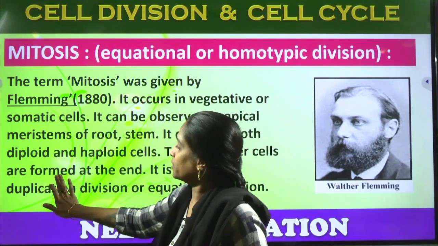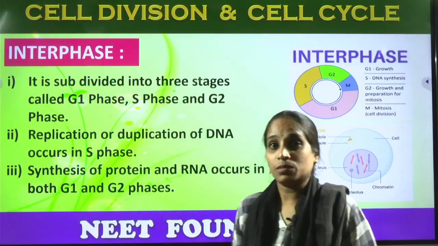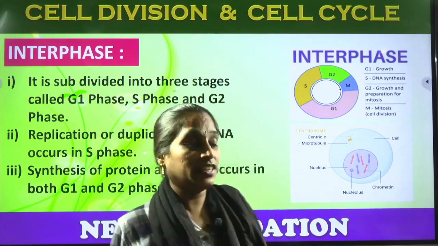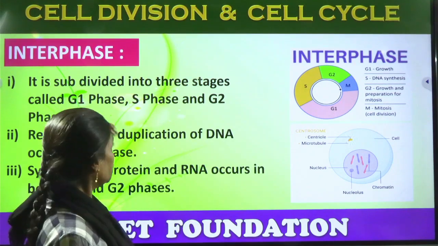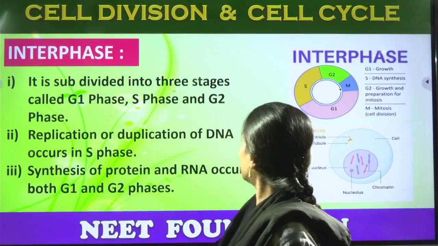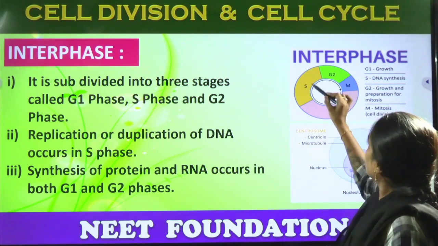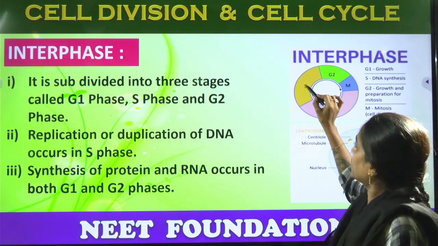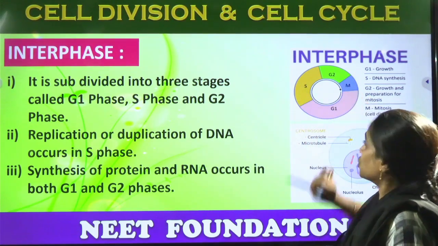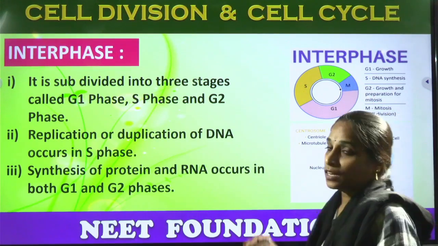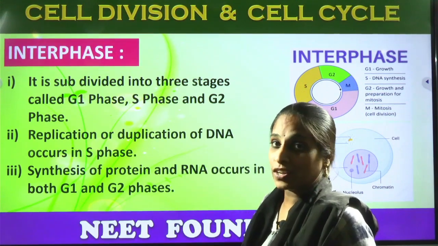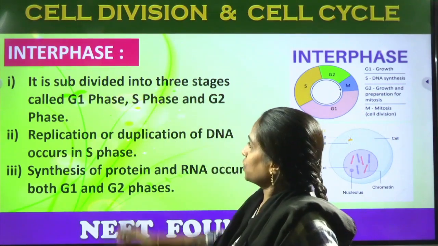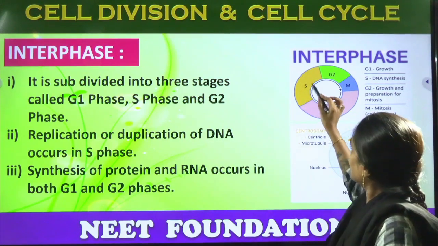Coming to the next concept, let us see the stages of mitosis. Before beginning the stages of mitosis, the initial stage is called interphase. What is interphase? Here we can observe different stages. The first stage is the G1 phase, the next is the S phase, and the next is the G2 phase. After the G2 phase we can observe the division of the mitotic cell. So it is subdivided into three stages. How many stages? G1, S and G2.